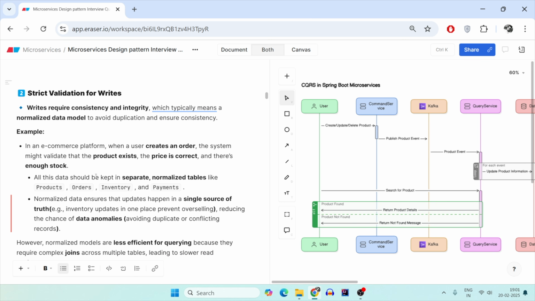Reason being, for example, you are creating an order, and that is a write request to the system. It has to validate whether the product exists or not, whether the price is correct or not, or if there is enough stock or not. Otherwise, what will happen?